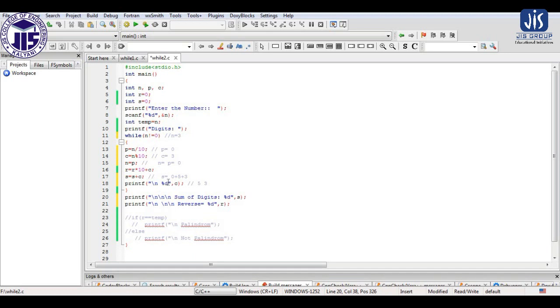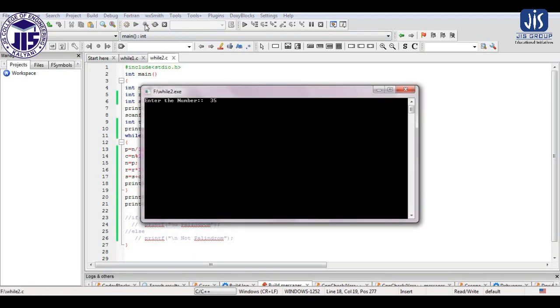So the loop iterates 2 times because we have taken a 2-digit number. And in s what we are getting, that is 0 plus 5 plus 3, that is the sum of the digits of a number. You can see the number we have taken is 35, so the digits are 5 and 3. So that is printing the sum, and here we are getting the digits. So let us execute the program and see what happens.